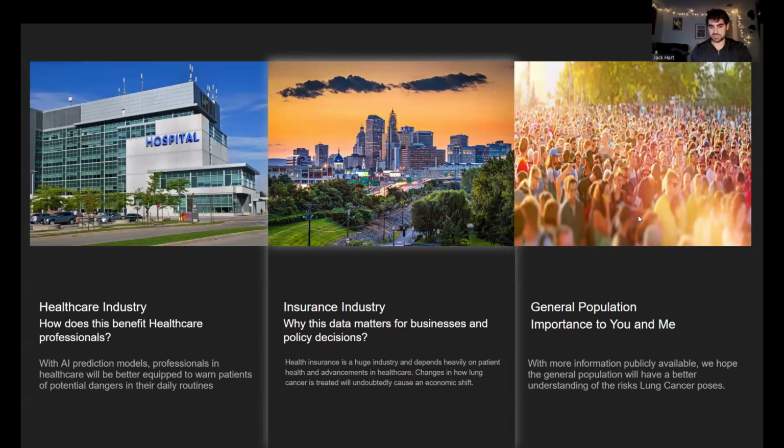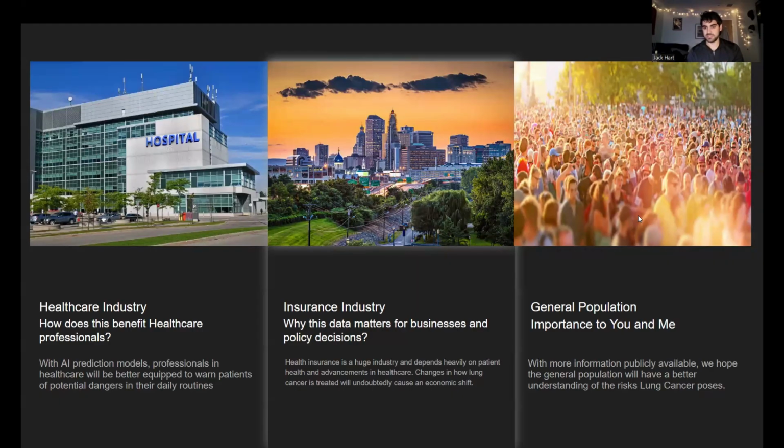We also see the insurance industry to have a major role in this, as more people become eligible for screening for lung cancer. Obviously, that will have a huge impact on how the industry approaches being able to give everyone access. Will they be able to? Does it require government policy change for that? There's a lot of moving factors into that, as well as on the economic side.